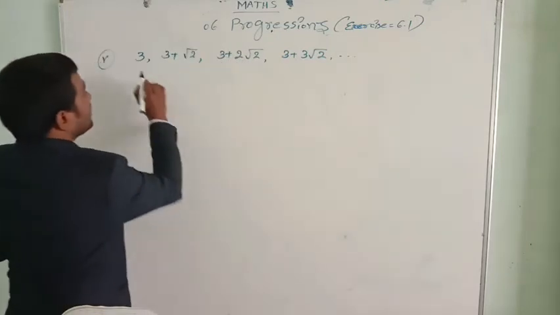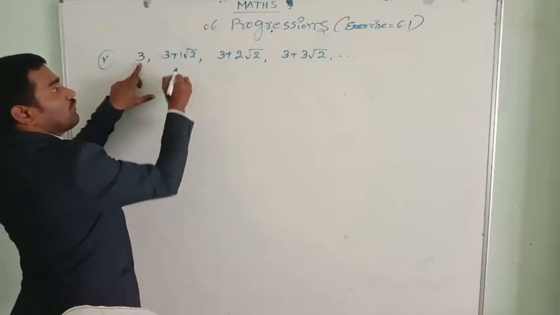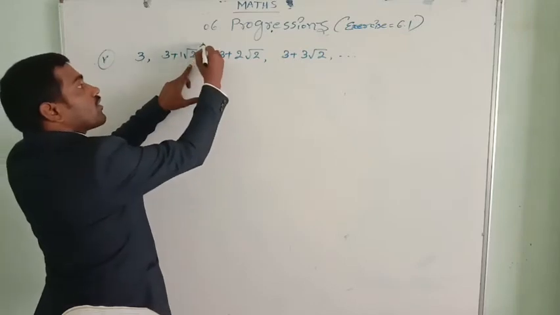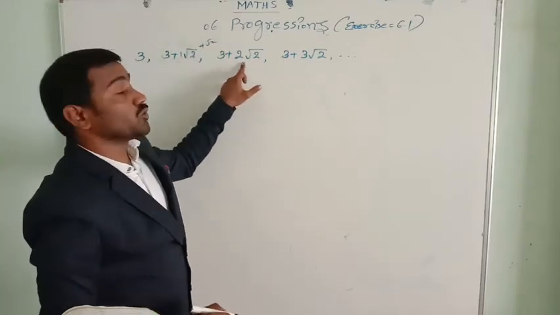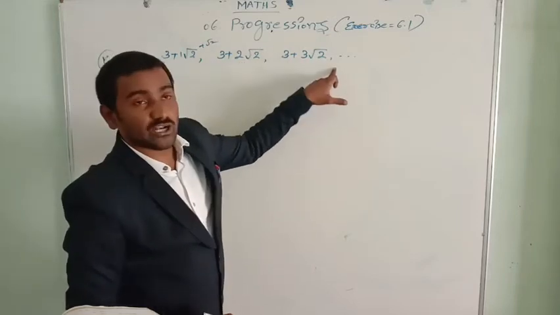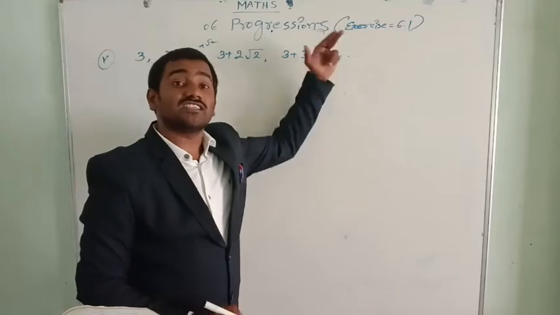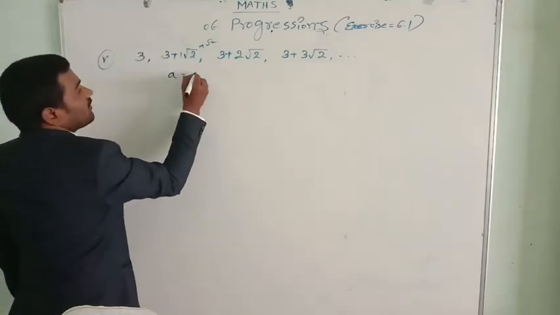Why? See here, 3. They added 1 root 2, so 3 plus 1 root 2. Again they added one more root 2, so 3 plus 2 root 2. Now 3 plus 3 root 2. Next 3 plus 4 root 2, 3 plus 5 root 2, 3 plus 6 root 2 you will get. So here the first term a equals 3.